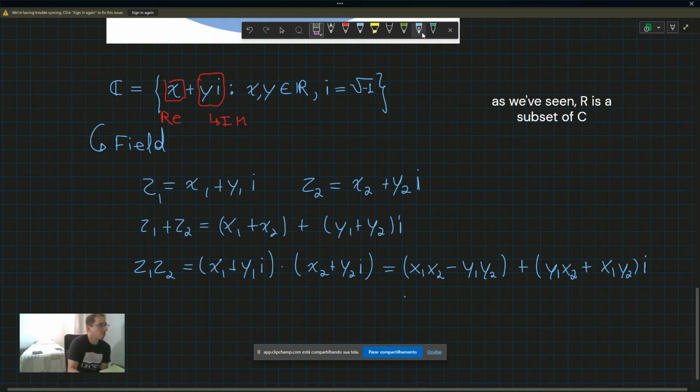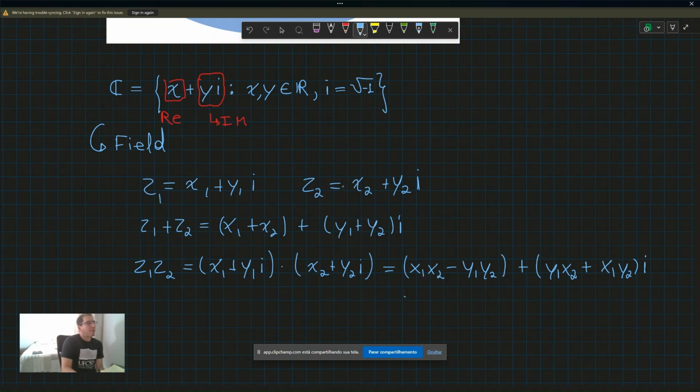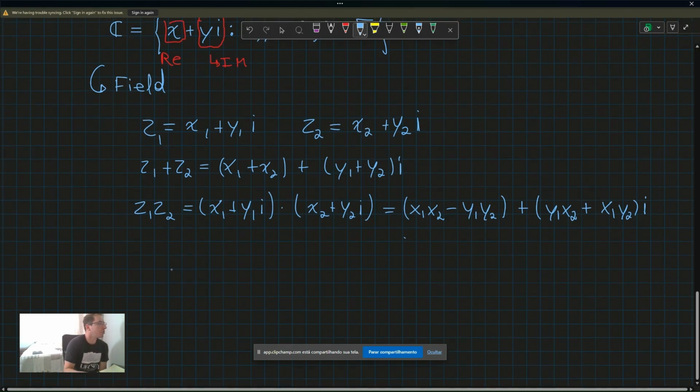So it's very important to define the complex numbers as a field because it can also be a vector space over the R set. Okay, why can it be a vector space? Because it has the properties of vector spaces. We showed here that we can add elements of the complex numbers and still obtain a complex number. And we can also define another operation, which is scalar multiplication.